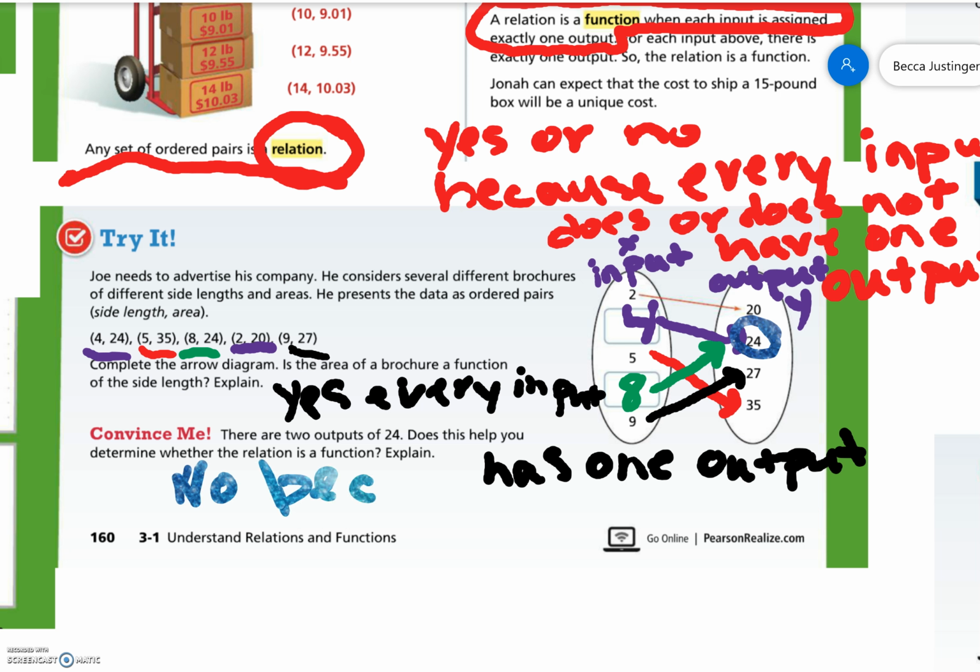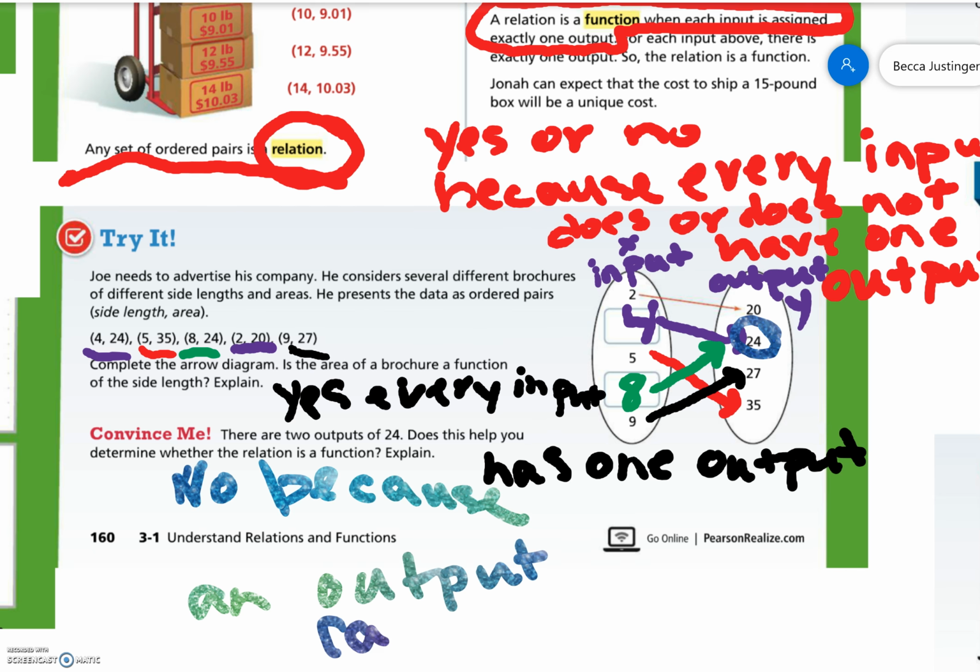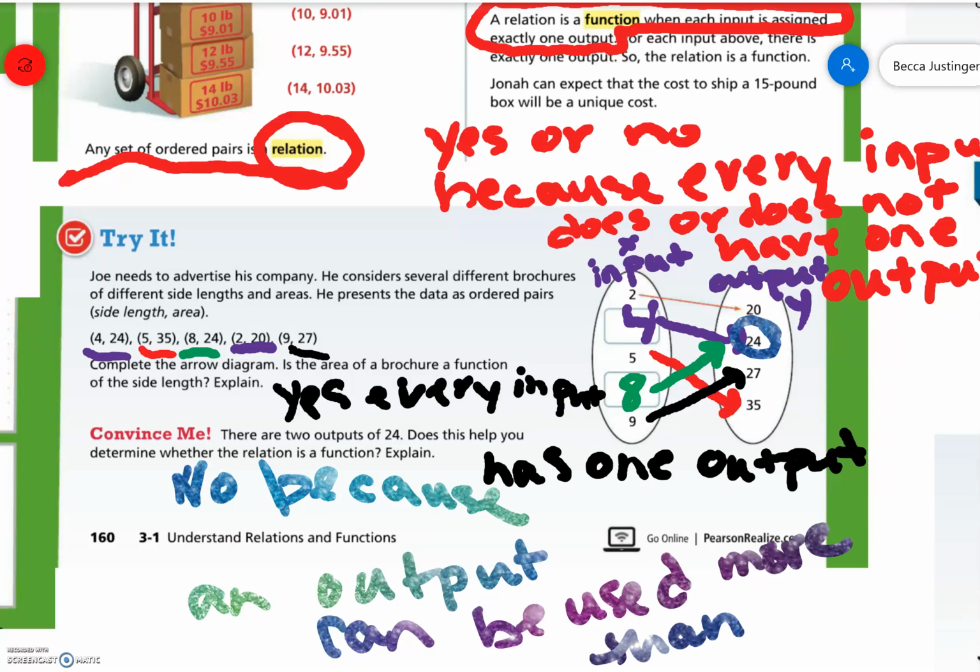No, because an output can be used more than once. So it's okay for an output to be repeated, but the inputs cannot repeat. You should never have an X value that repeats. An easy way to check that is just to look at all your X values. 4, 5, 8, 2, 9. None of the X values repeated, so we are okay with that.